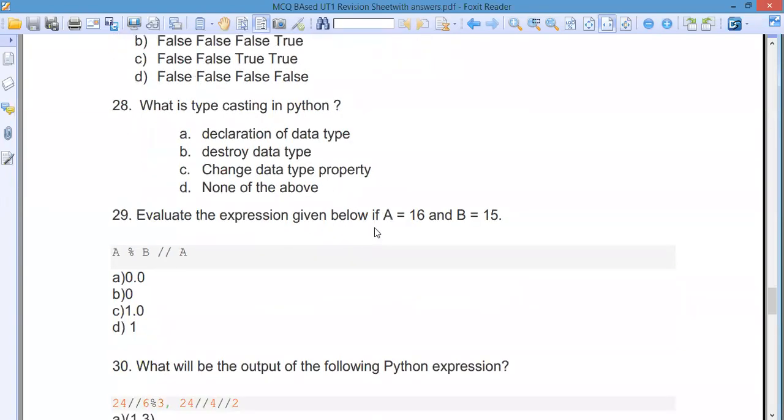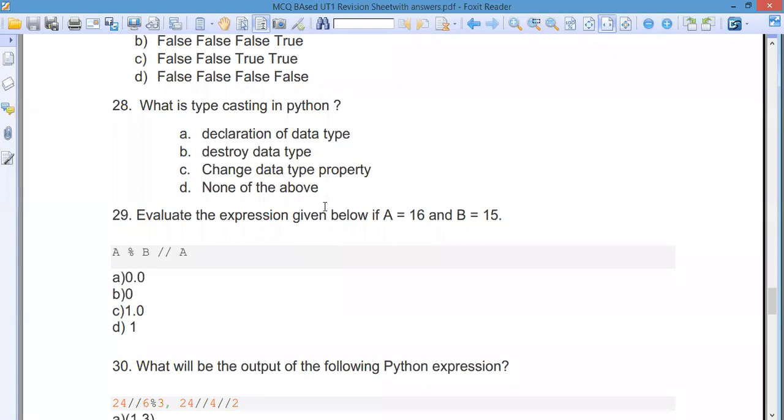Now you come to A16 and this one. What will be the answer of this one? The 29th question: there are three possibilities, but let me take you through this.